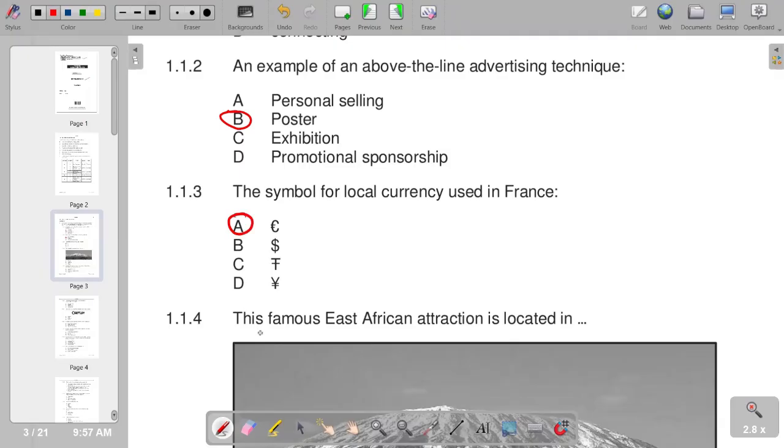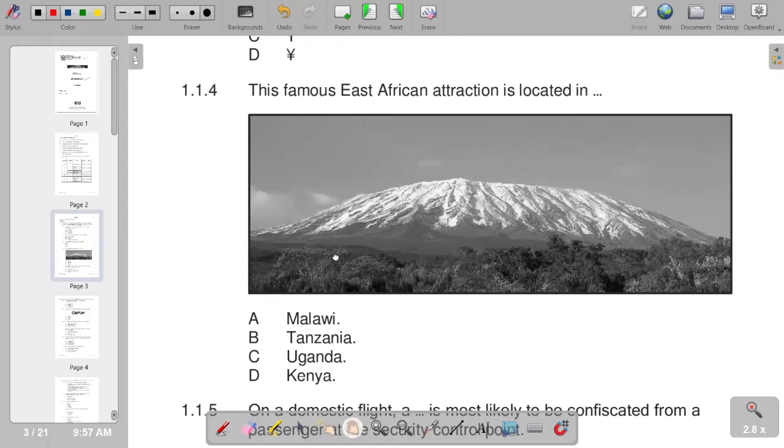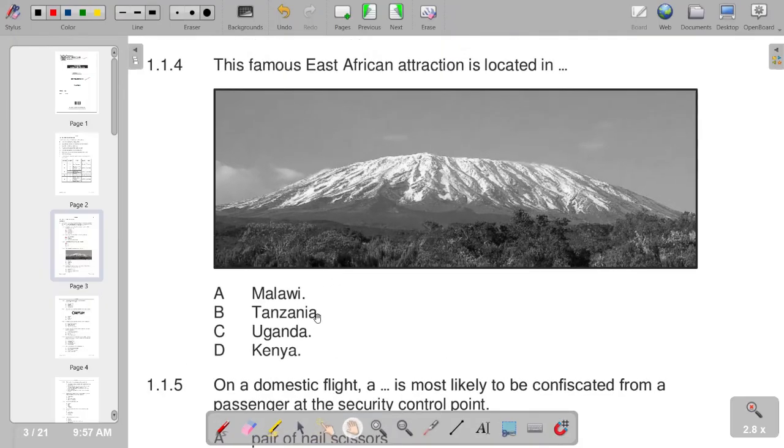And number four, this famous East African attraction is located in. You'd see that the park that we are given is located in Tanzania. Moving on to the next part, which is now number five.